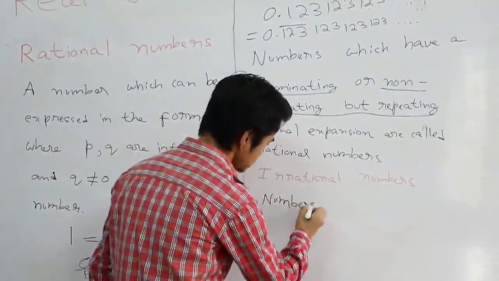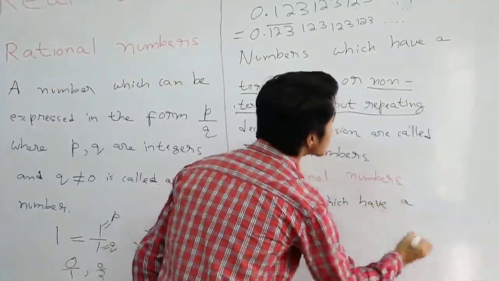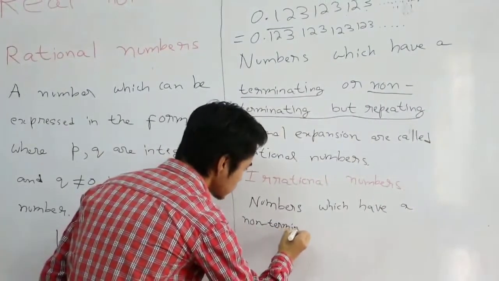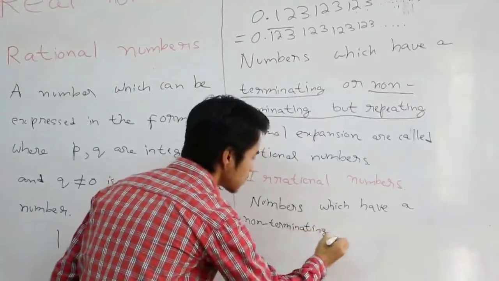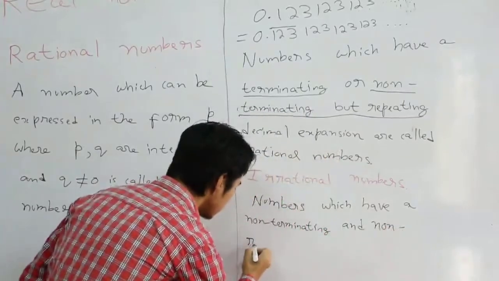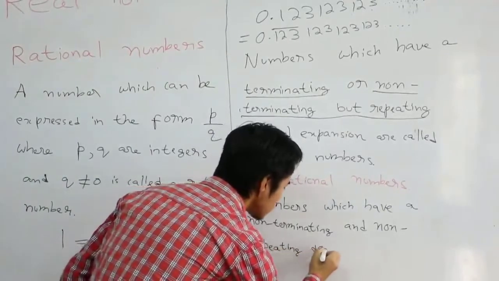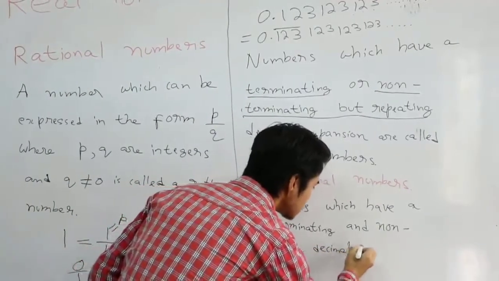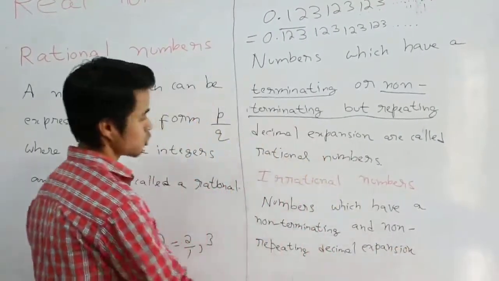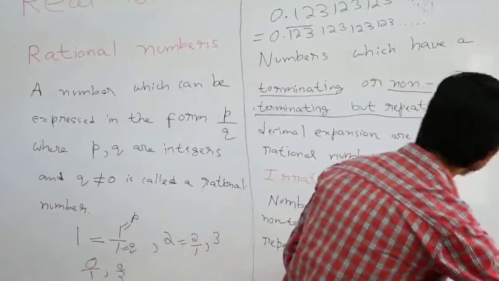Numbers which have a non-terminating and non-repeating decimal expansion are called irrational numbers. Alright, so let us take some examples of irrational numbers.